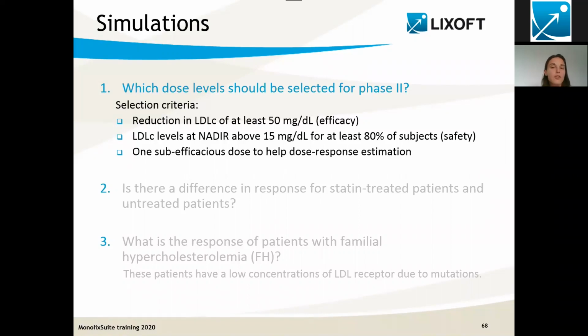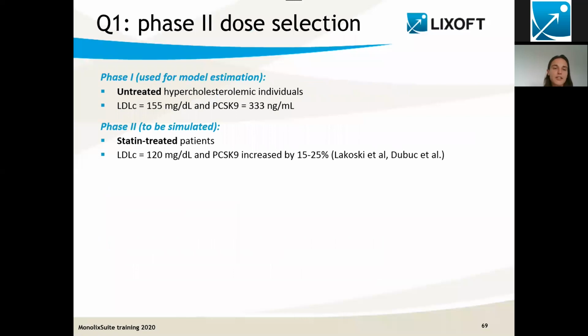We need to be careful that when we simulate phase 2 patients, actually the patients that will be recruited in phase 2 will have, for most of them, already a statin treatment. So these patients will be different from the ones that have been recruited for phase 1, and this is something that we need to take into account when we perform the simulation. So let's check what are the differences between the statin-treated patients and the untreated patients from phase 1.